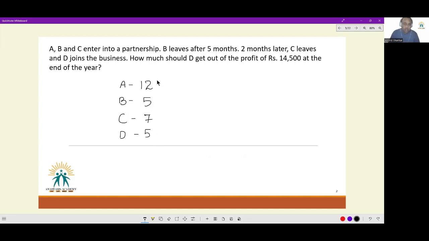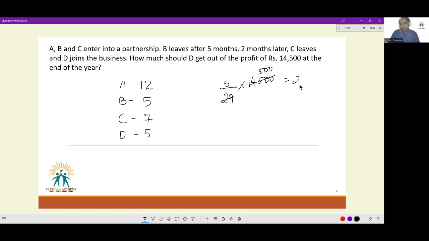This is also the ratio in which profit should be distributed among them. So what should be the share of D? It should be 5 by the sum of all this. 12 plus 5 is 17, 17 plus 7 is 24, 24 plus 5 is 29. So 5 by 29 times 14,500. Cancel, cancel, 500.